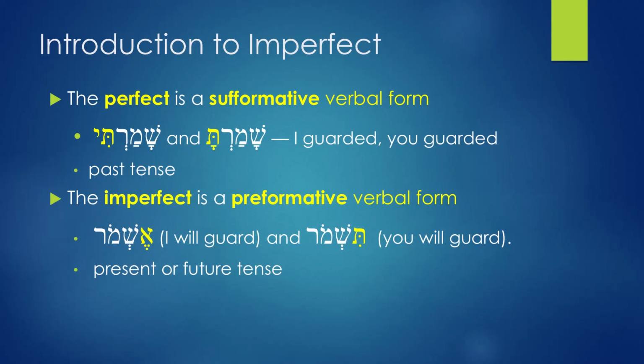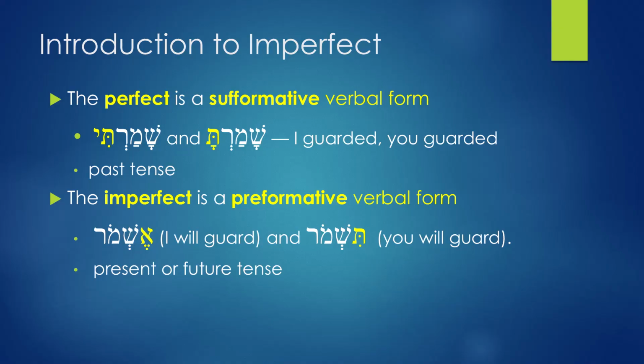Now, if you remember what we said in chapter 13, the perfect tense is called a sufformative verbal form. Why? Because it adds suffixes to the stem, to the root. For example, you have shamata, that ta is a suffix, and shamati, that ti is a suffix. Verbal forms that add suffixes are called sufformative, and that is the perfect tense.